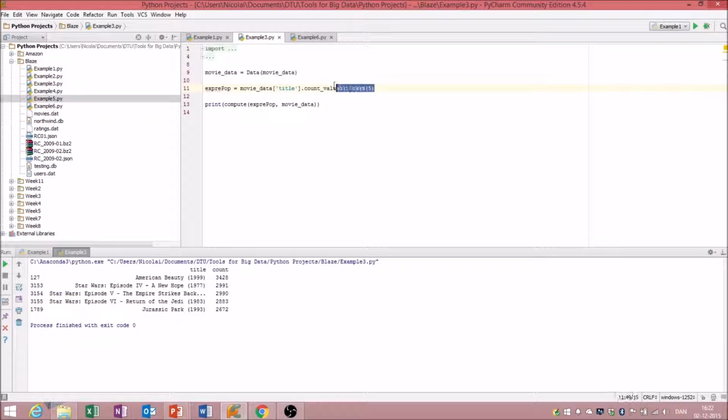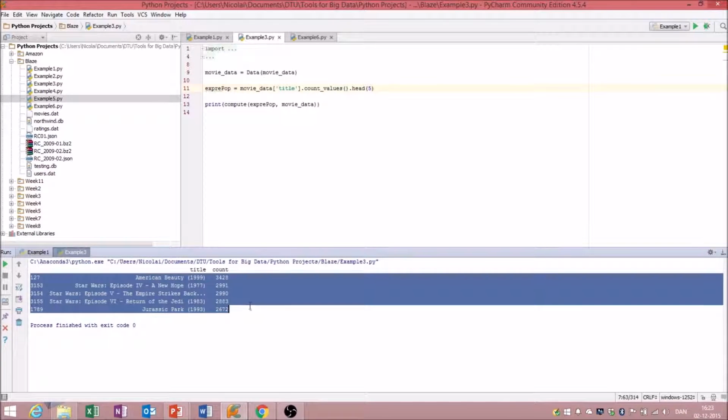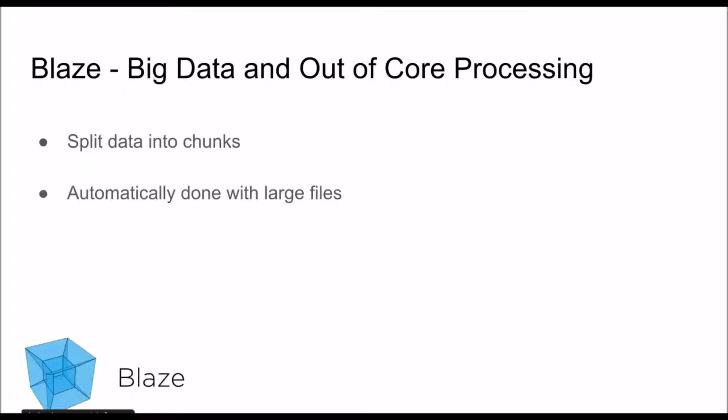Then we use this expression to find the top 5 movies, and as you can see, it's actually very similar to pandas expressions. Lastly, we use the compute function as we explained in the example before, where we use the expression and the data. And as you can see, it outputs these 5 movies, and it is actually the same as the result we got in week 3. So it works.